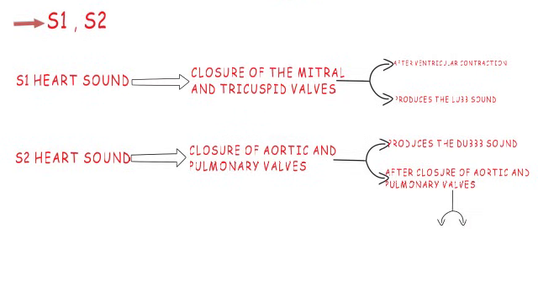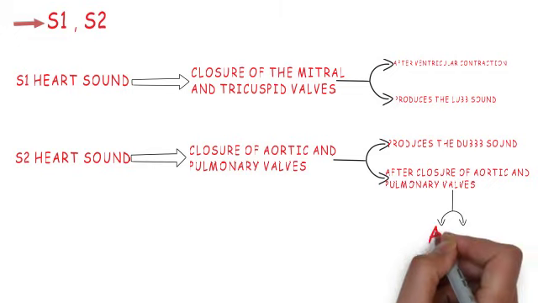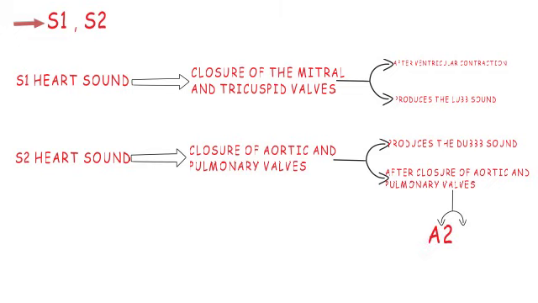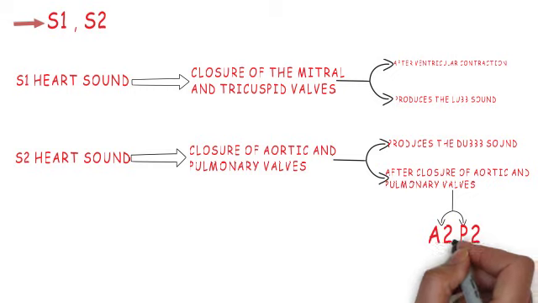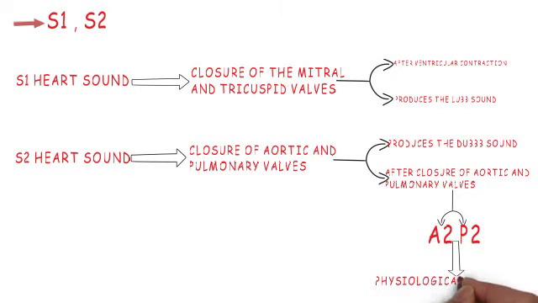See, there is a catch over here. What happens is that the aortic valve closes earlier than the pulmonary valve. Therefore, the S2 sound is split into two components, that is the aortic and the pulmonary component. So, there is a splitting of the second heart sound. So with this guys, we have covered the first part of the video.